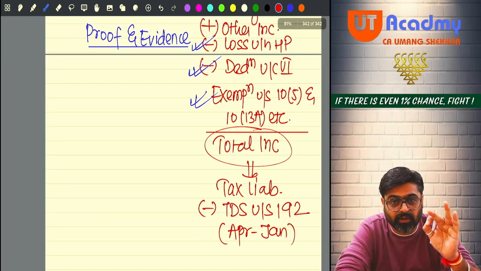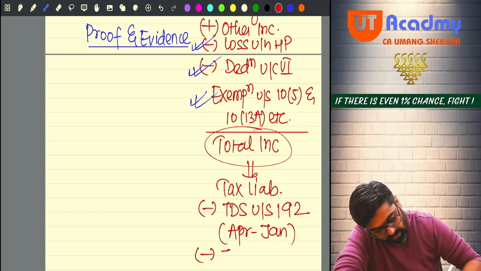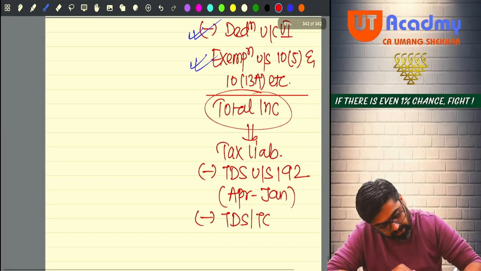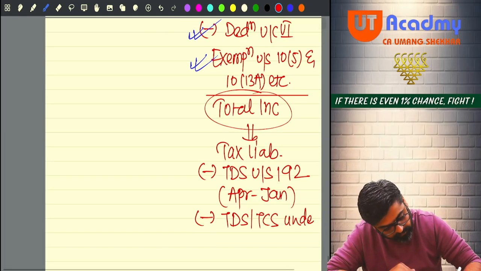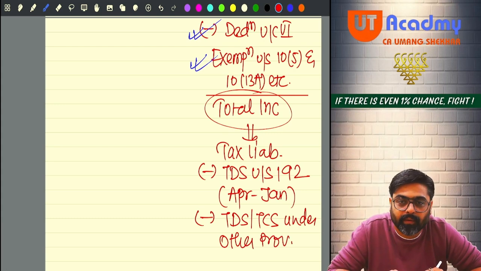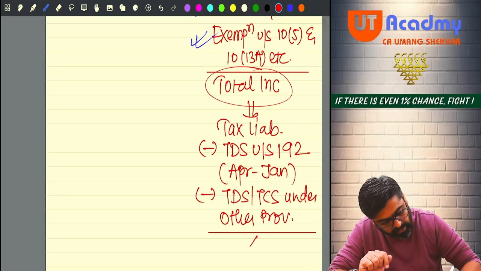But with effect from 1st October 2024, now the TDS or TCS under other provisions, that also can be reduced. Okay. Now see, can you see here? Now the final tax will come.